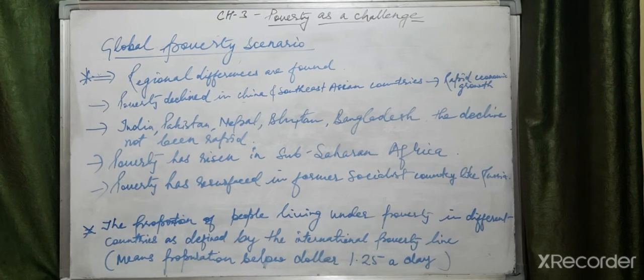The proportion of people living in poverty in different countries is defined by the international poverty line. What is the international poverty line? It means the population below $1.25 a day. If they are getting less than that, they are below the international poverty line. So all the population getting less than $1.25 a day will be under poverty internationally.